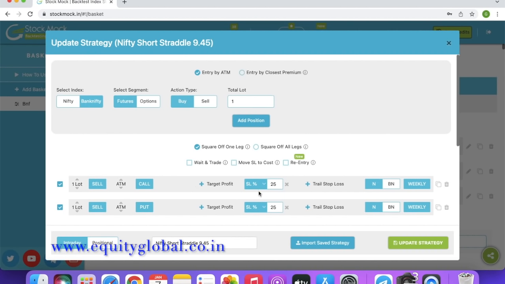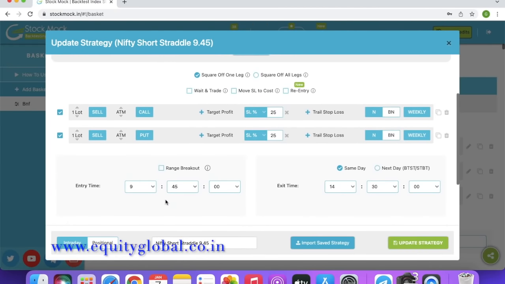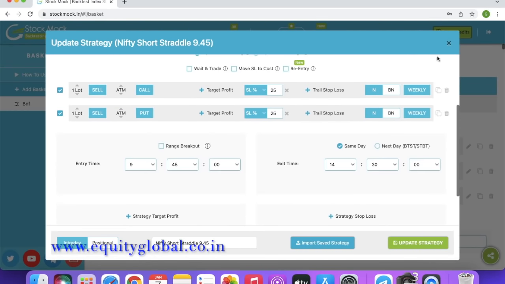We have given a stop loss of 25% on the call side and a stop loss of 25% on the put side. We have selected only one lot. The time to enter this strategy is 9:45 and the time to exit is 2:30. At 2:30 you have to exit the strategy, whether it is profit or loss. Now let's see the backtesting result.